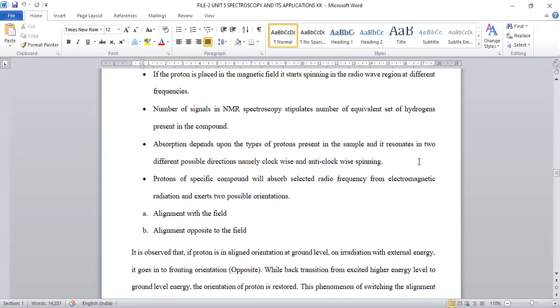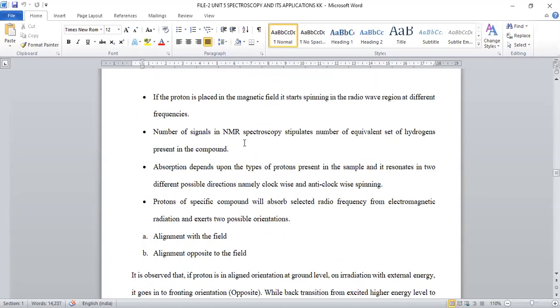We have two provisions. One is alignment with the field, otherwise alignment opposite with respect to the field is possible. So the external and internal magnetic fields may be present in the same kind of alignment, otherwise opposite alignment may be present. And the nucleus having the provision of clockwise rotation is called alpha, anti-clockwise rotation is called beta, right?